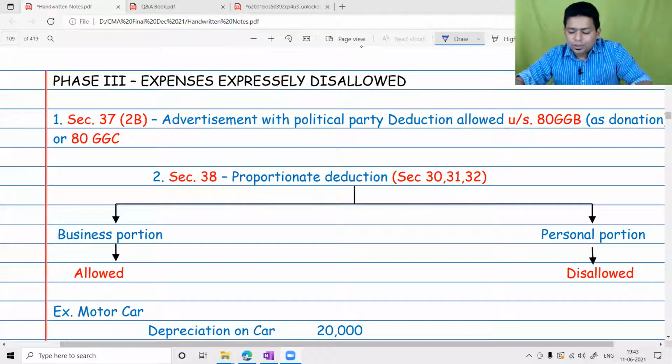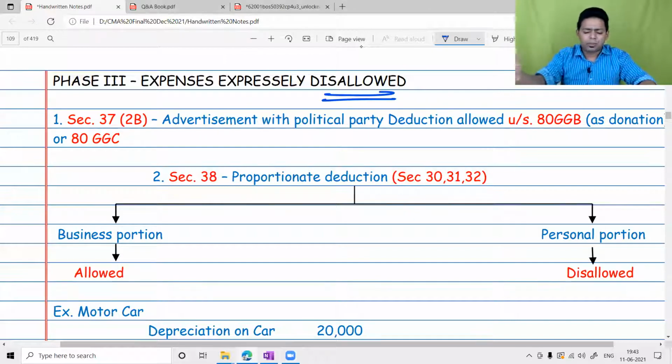Okay. So in this session, we are going to focus more on our disallowances part, expenses which are disallowed. Some of these sections we have already spoken, like advertisement with political party, directly or indirectly, it is a donation made to the political party. Therefore, it is not allowed as a deduction under PGBP chapter. Please understand. Though it looks like a business expenditure, but it's not allowed.